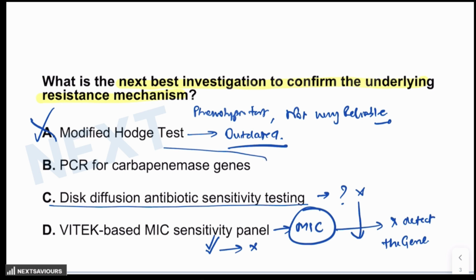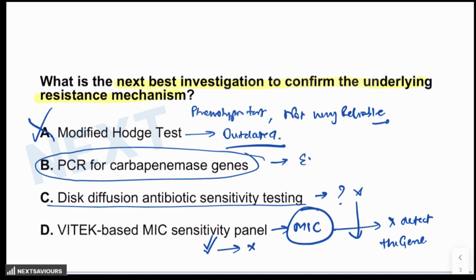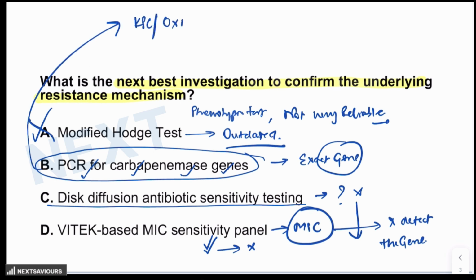For that, the gold standard investigation for confirming the exact gene responsible for the resistance is PCR for carbapenemase genes. It uses the polymerase chain reaction to find out whether the bug has a resistance gene or not. In this case, we are suspecting a gene that helps in producing carbapenem destroying enzymes, which might include the KPC, the OXA-48, the NDM-1, the VIM, or the IMP gene.